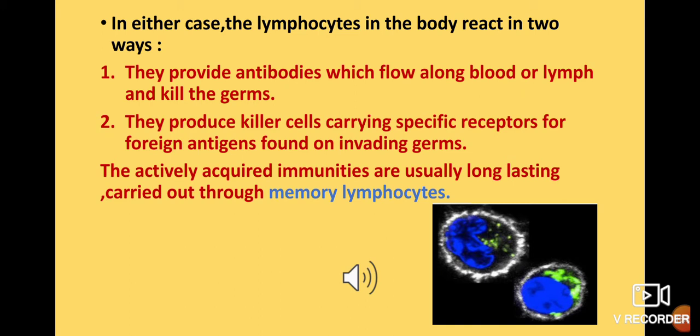Previous infection means the second time you are not going to fall for it, as your immune system will recognize that this person has caught chicken pox previously, so now I have recognized that the same chicken pox virus is trying to enter. So the immune cell will say, okay, I have recognized it, now I am going to kill it. There are certain cells in the immune system known as memory cells, which keep a memory of the infections, so that next time when the same disease tries to enter the body, the immune cells can actively act against it and kill it.